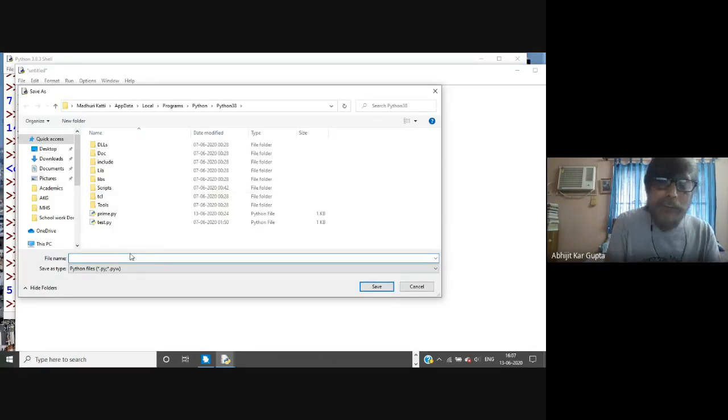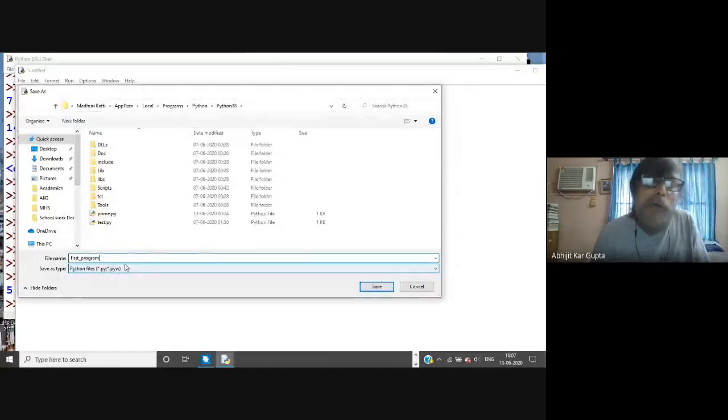the first program. I'll say first underscore program. Normally I give test dot something. I don't know whether you can see it, but on your interpreter you will definitely see this. This writing text is so small.